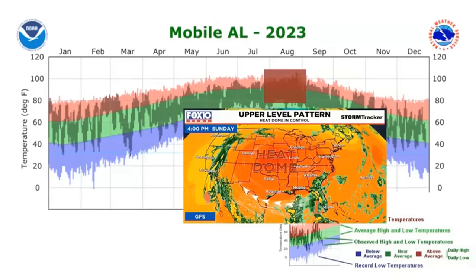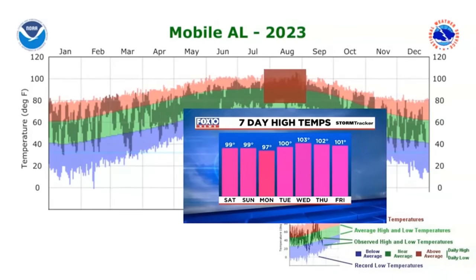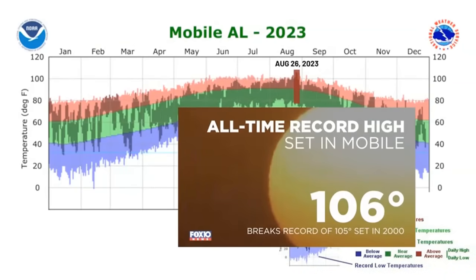It caused above average temperatures pretty much through the month. And in fact, some days we got really far up there. When I think back to forecasting this event, it was kind of crazy how we were doing our 7-day outlooks and having to put triple digits day after day after day. In fact, here's one of those 7-day high temperature graphics that we showed in August, and you can see how we were in the triple digits. In fact, August 26th, we hit an all-time record high, set it in Mobile. That was 106 degrees, beat the record of 105 that was set in 2000.